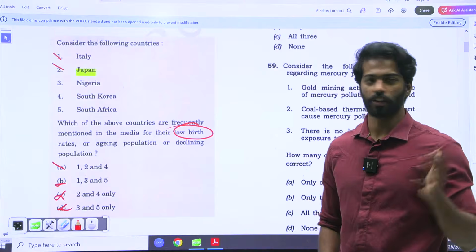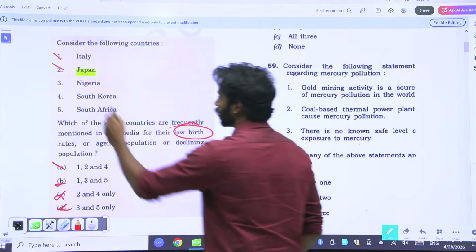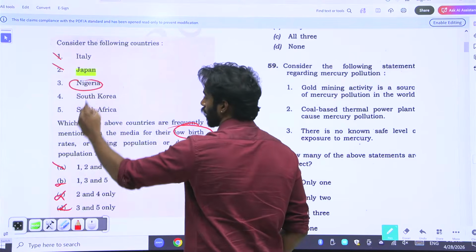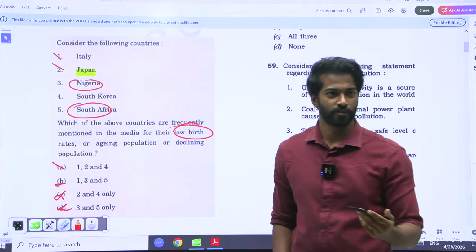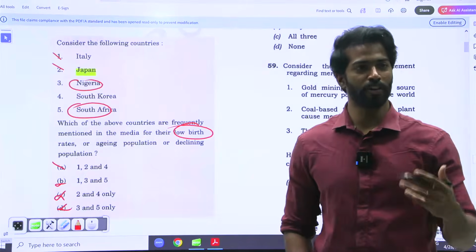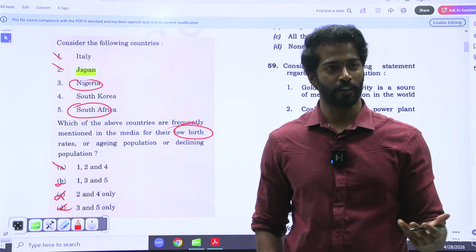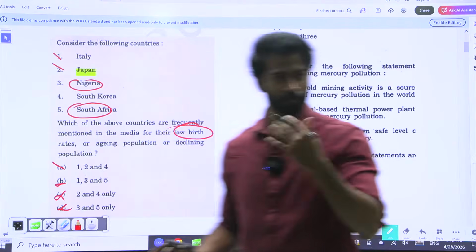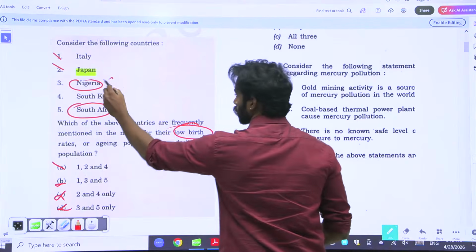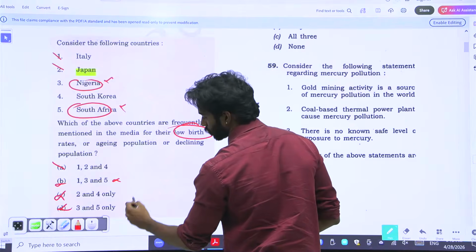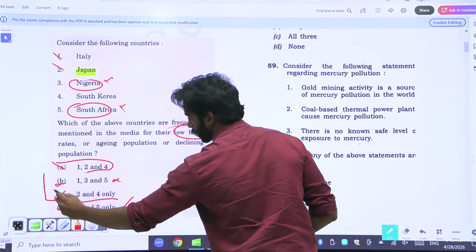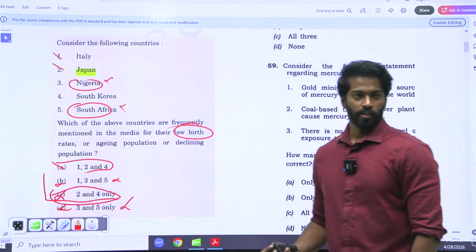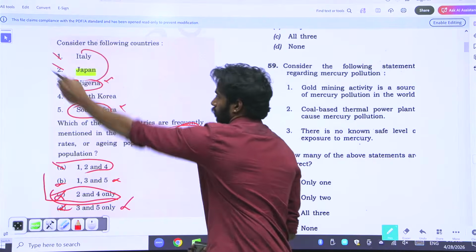If you want another aspect, at that time Nigeria and South Africa were colonized countries. Obviously, in colonized countries you would expect the birth rate to be higher. So what will happen? Obviously it stays there. So these two also you can eliminate. If you eliminate these two, you'll still be left with A and C. Right? This is how you use elimination techniques.